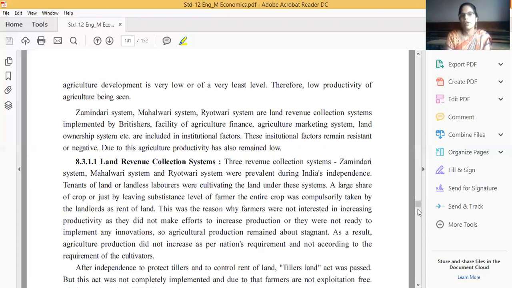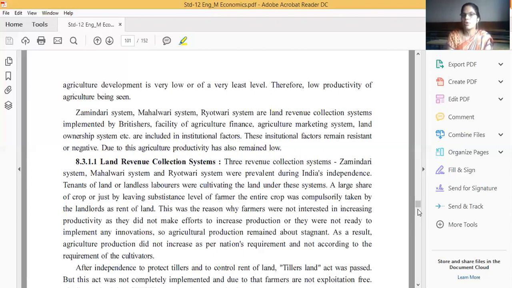Now we are discussing the land revenue collection system in institutional factors. These three land revenue systems were started by the Britishers: Zamindari system, Mahalwari system, and Raitwari system.